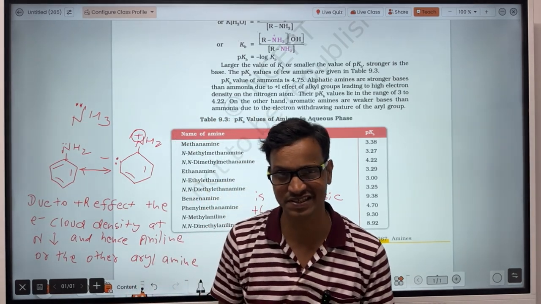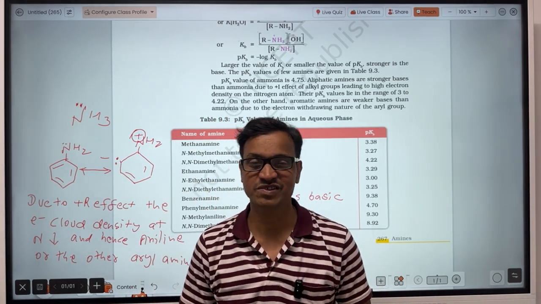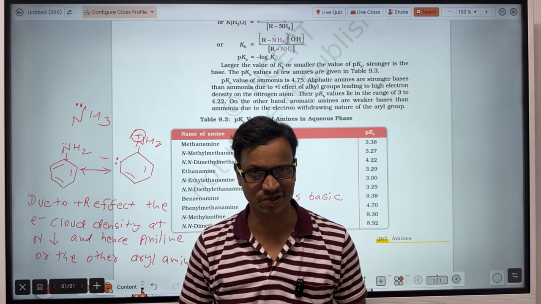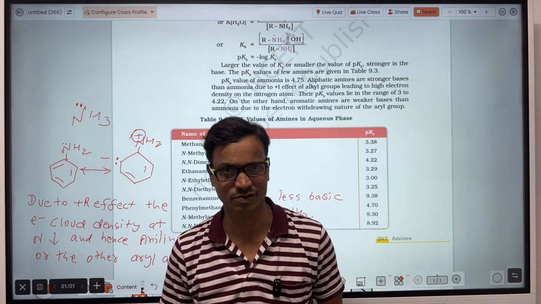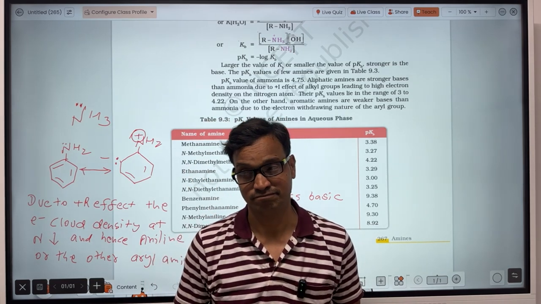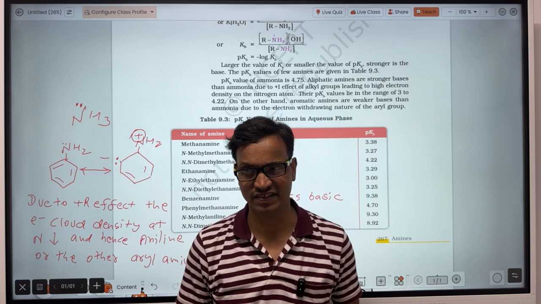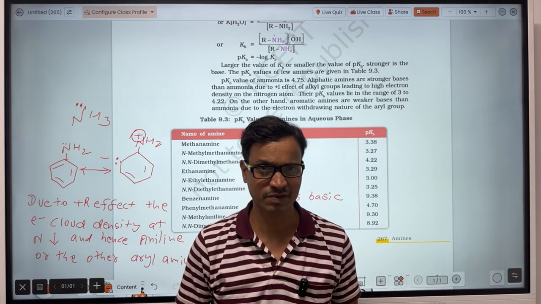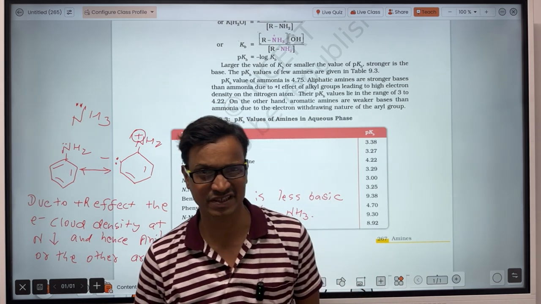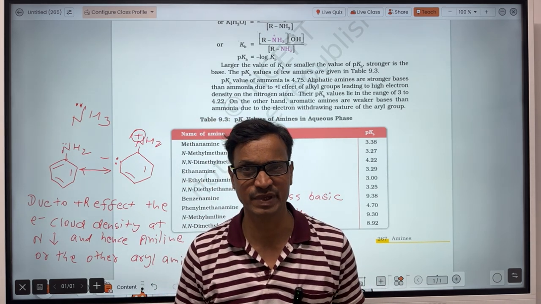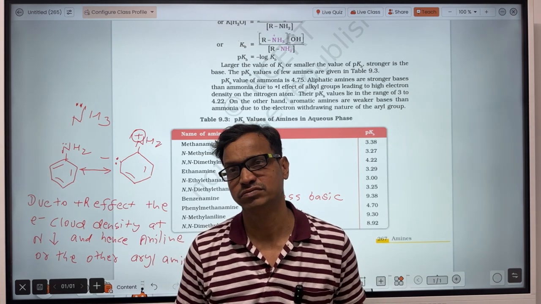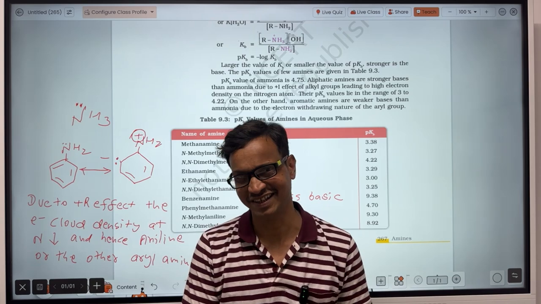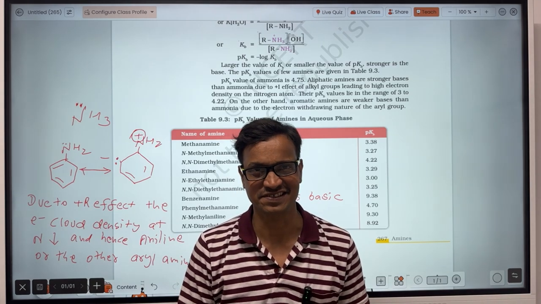Frequently asked questions are about the aqueous state. But it does not mean that in vapor phase or in aprotic solvent, the order of basic strength will not be asked. There is a probability of questions on the basic strength of amines in aprotic solvent or in vapor phase or in all three formats, but less chance in JEE Main. The condition is that only if other questions are difficult, then that type of question will be asked, because that concept is quite easy.